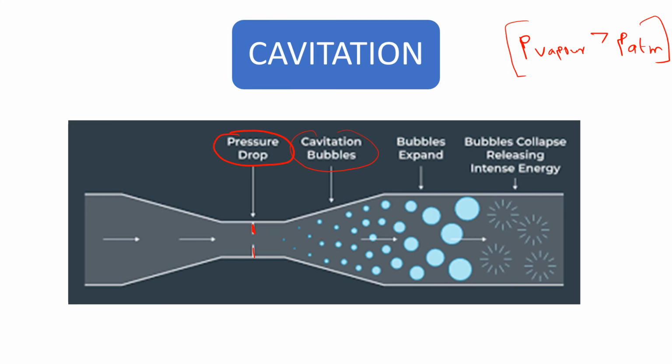So cavitation is defined as the process of boiling in a liquid as a result of pressure reduction rather than heat addition. That is very important, because here water boils due to pressure reduction rather than heat addition.